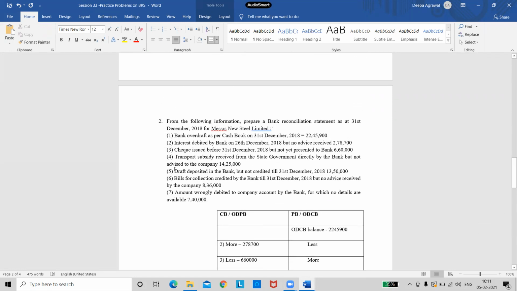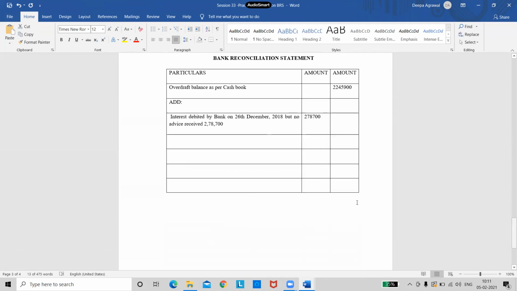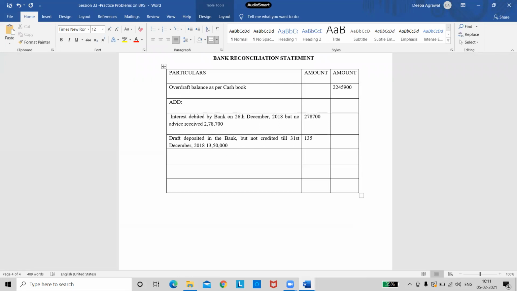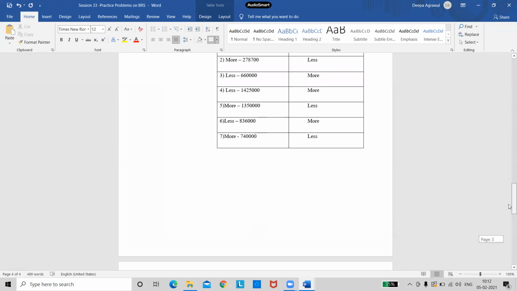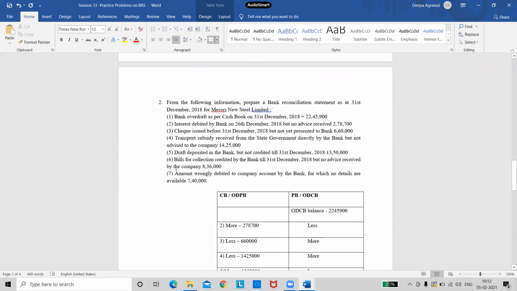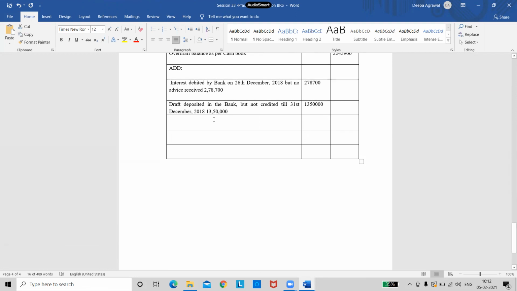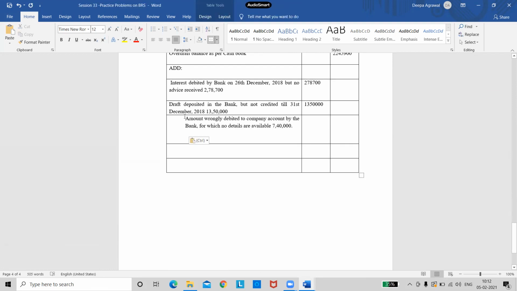Next, I need to add the fifth bit. So the fifth transaction I need to add. This is my fifth transaction. I'm adding this as well. Okay, and the amount in the amount column, 13,50,000. There is one more transaction which is to be added. That is the seventh one, the last one. So I will add that transaction also. Okay, done. So I have taken all the transactions which are to be added.